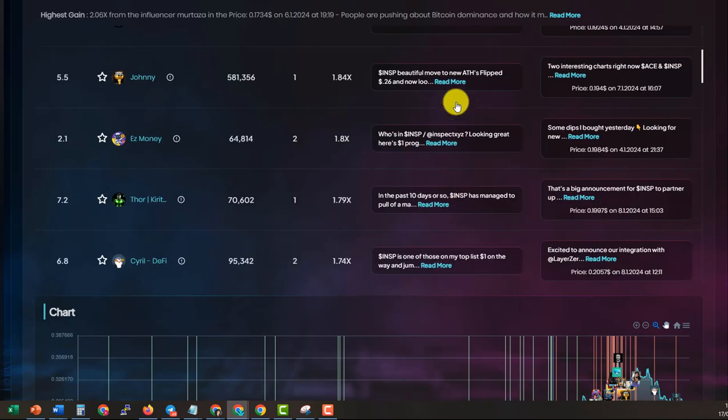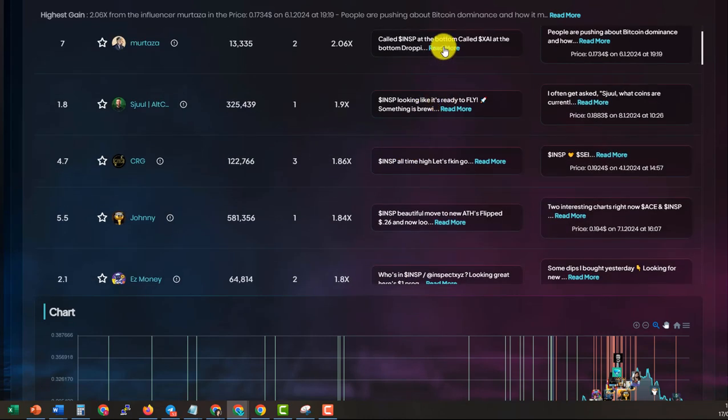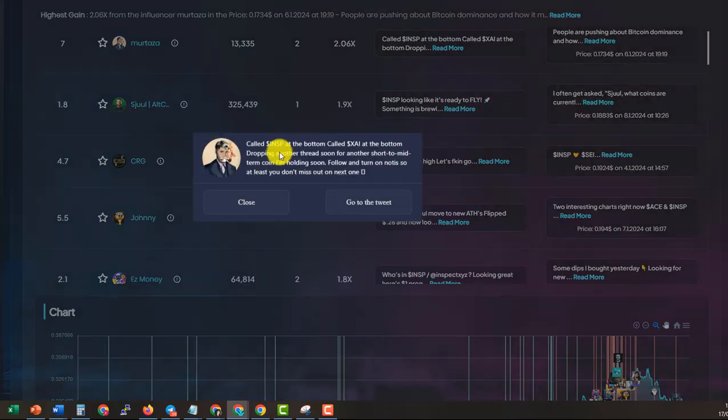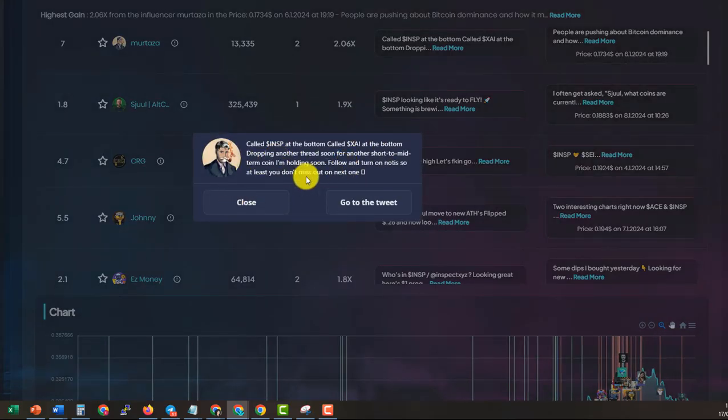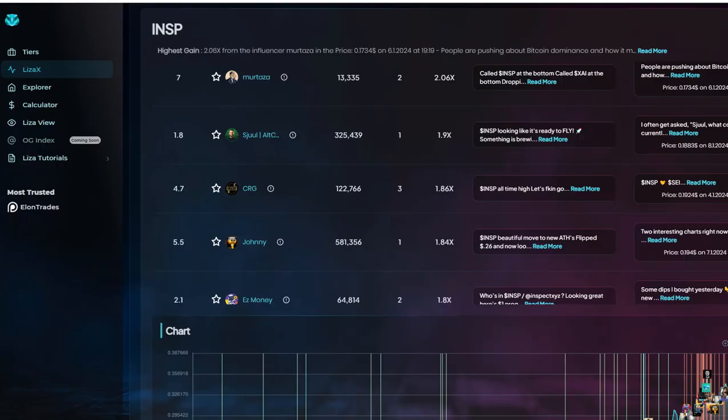You can see here that you don't need to go to Twitter. For example, this one over here, you don't need to go to Twitter to see what the tweet is all about. You can click on that, and you will have this small window that shows you exactly what he's talking about. And if you click on go to tweet, it will go directly to Twitter and you can see the tweet itself. Okay. So the user will also be able to add his influencers.